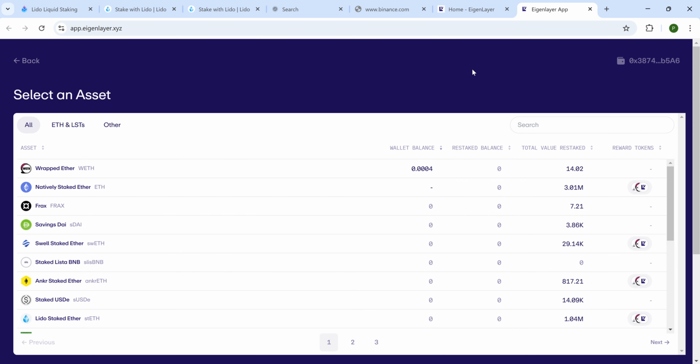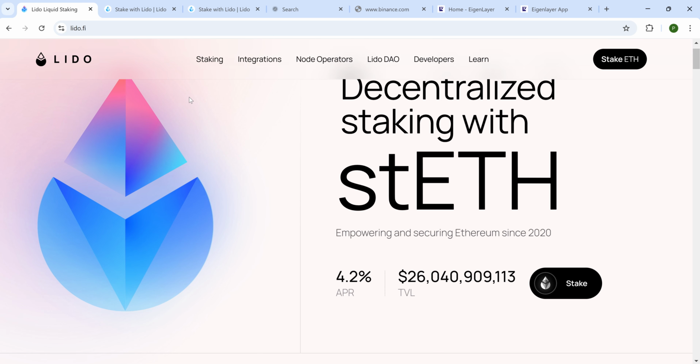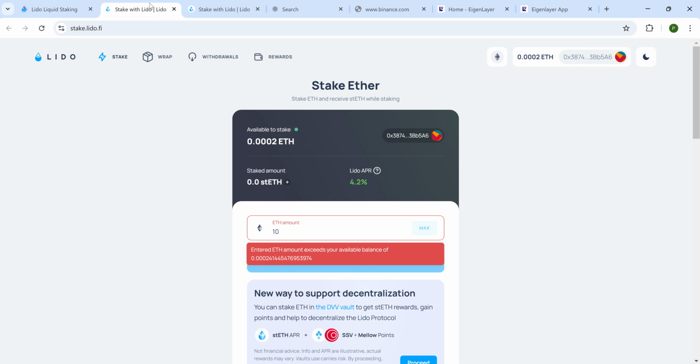But the problem with restaking is that it is more risky than just staking your assets, because restaked assets are more volatile. Wrapped assets are more volatile than the main assets, because whenever there is a problem on the DEX or anywhere, it tends to affect the price more than the normal asset you're buying. So most times, if you're not aiming for higher rewards or diversification, it's just better to stake with Lido and lock up your ETH there and let it be there for as long as you want to keep it there. It's just easier and better receiving your APR and all that. But restaking is the newer method of staking.